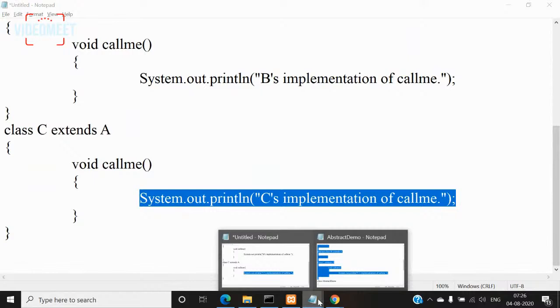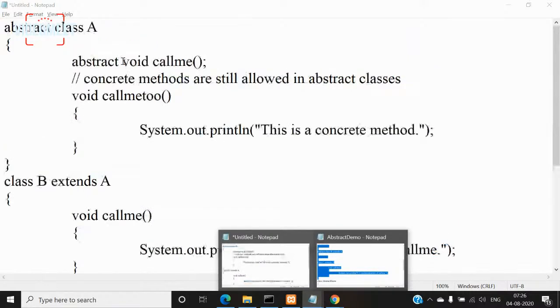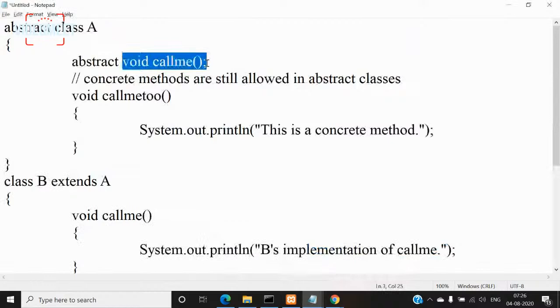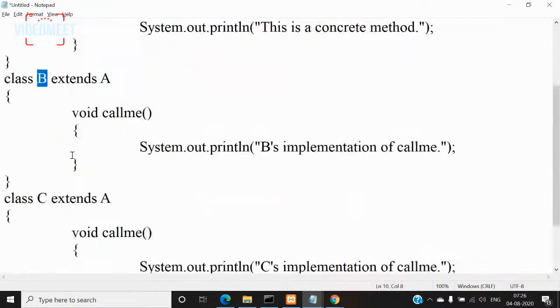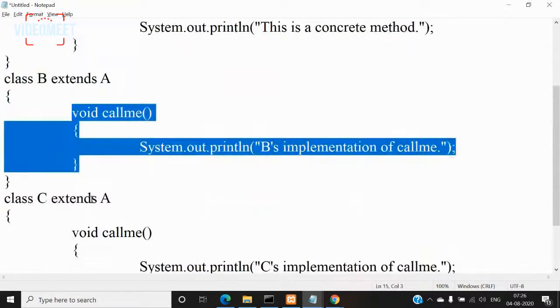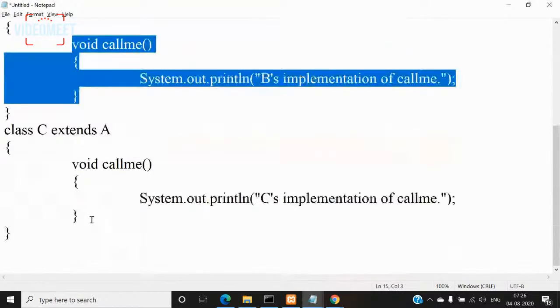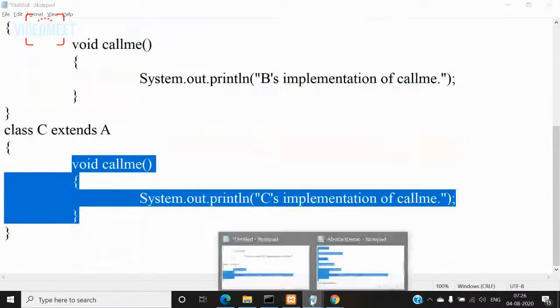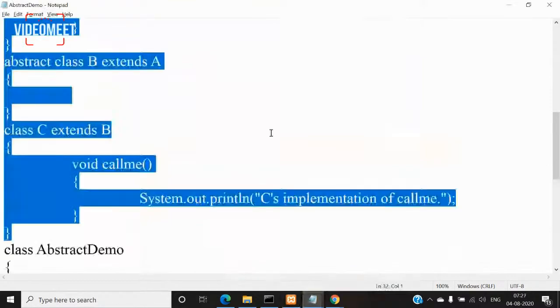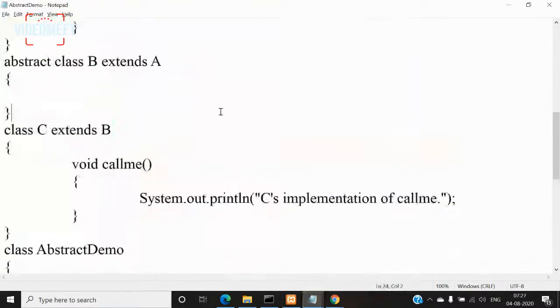Right? The call me method is an abstract method in the parent class. It is not given any implementation or body, and it will allow the subclasses, child classes, to choose their own implementation. B chooses its own implementation, and C also chooses its own implementation. Right? That is the advantage. Now that you understood this advantage, let us go back to this previous program and read this important point here.